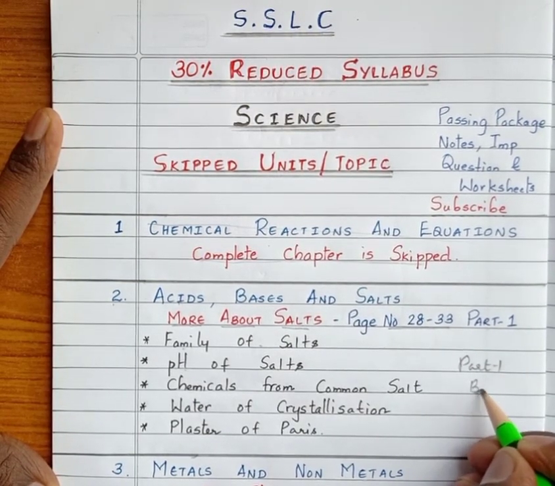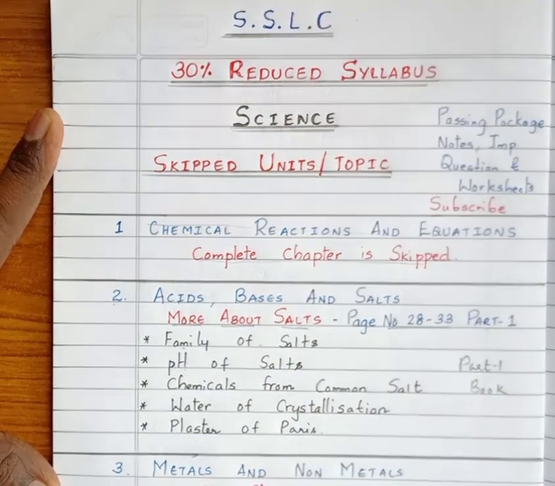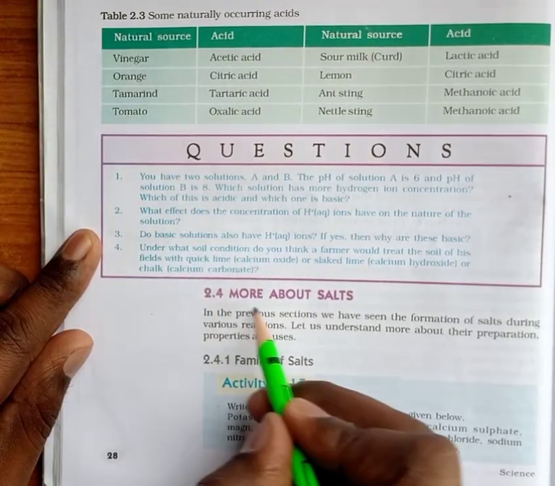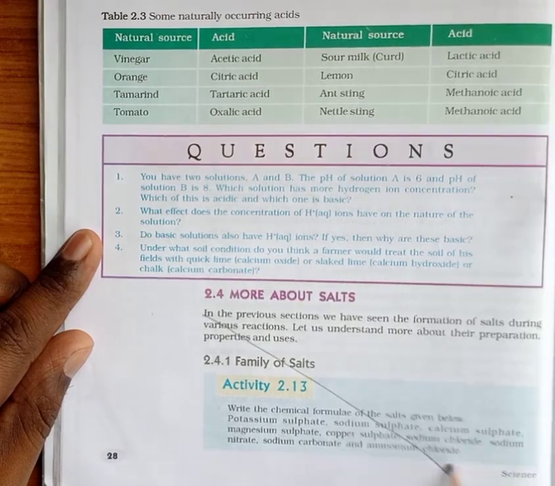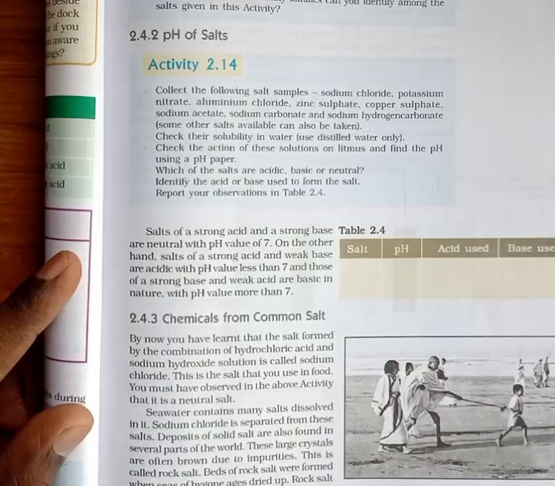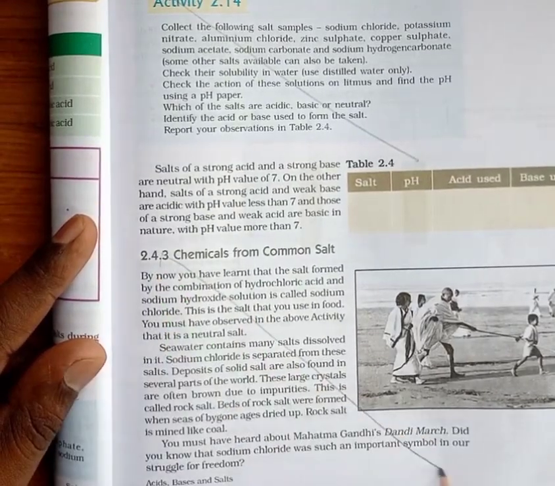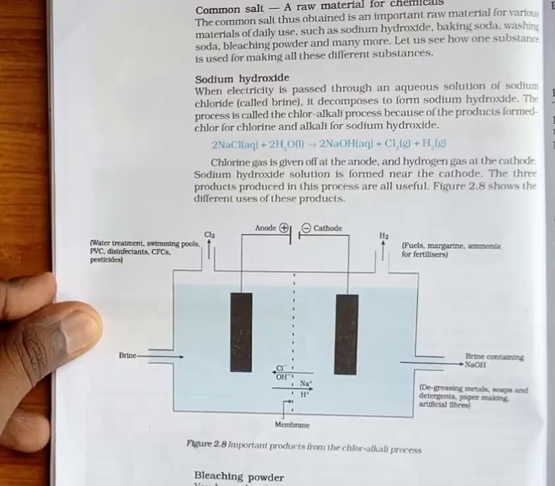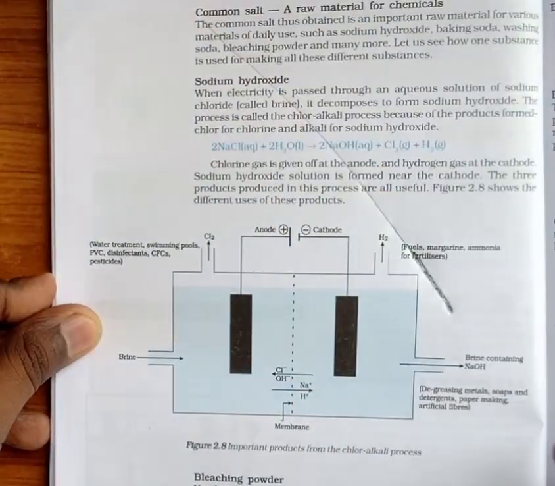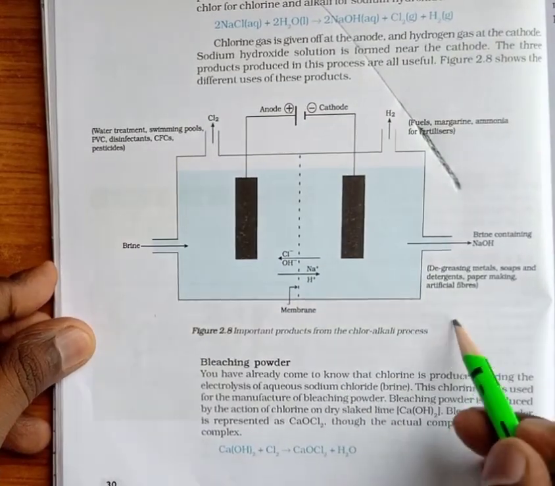These topics have been skipped or deleted from this unit, so there is no need to study them. Now take your textbooks and just mark down the deleted portions so that it should not be confused for the exam.